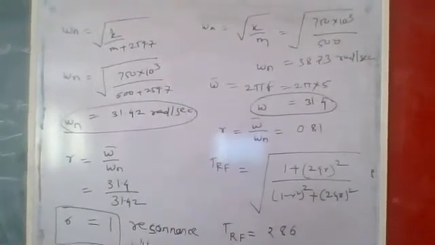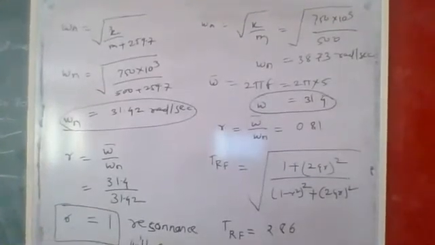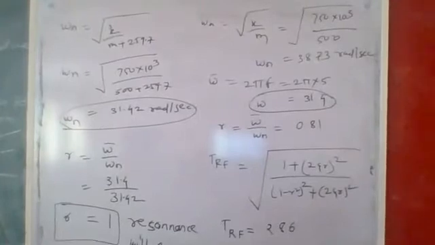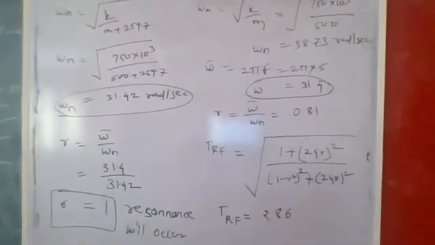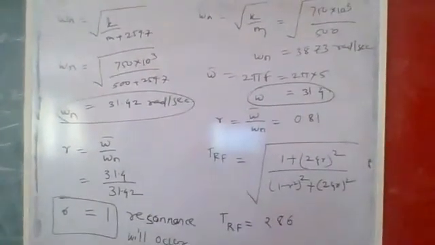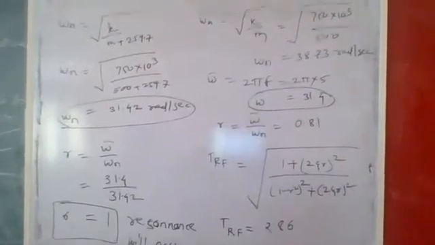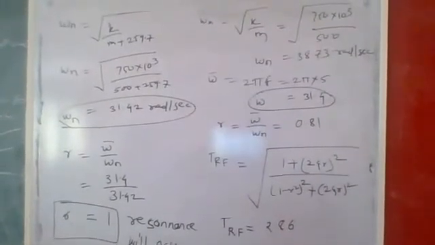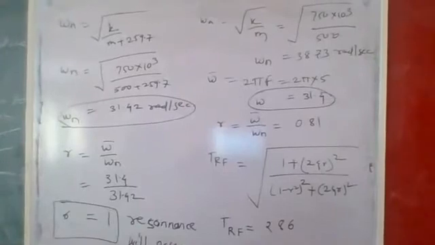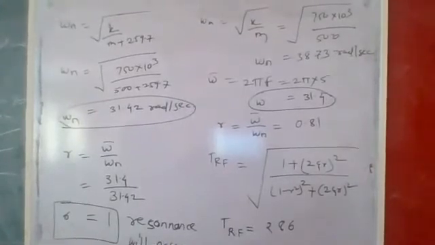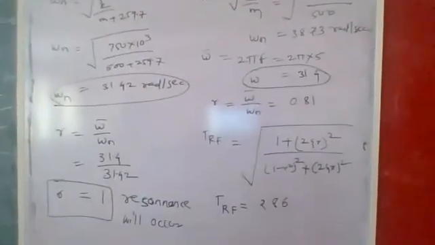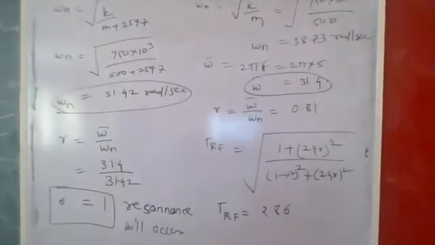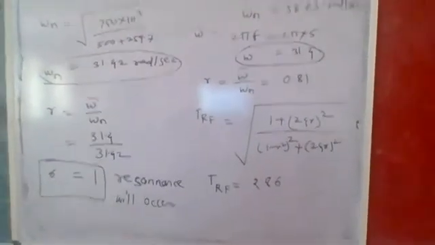See, here when m is equal to 500 kg, if additional mass is applied to the system, how much additional mass? 259.7. Then the r value will become 1, meaning resonance will occur in the machine. So based on this, all of you write down this last statement: resonance will occur.